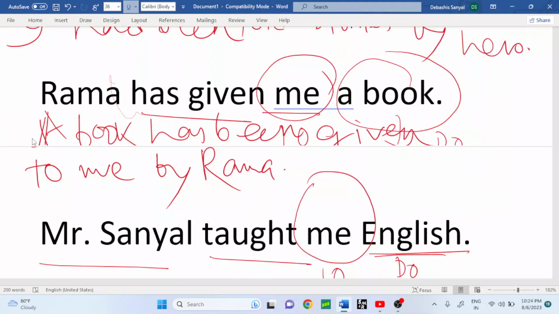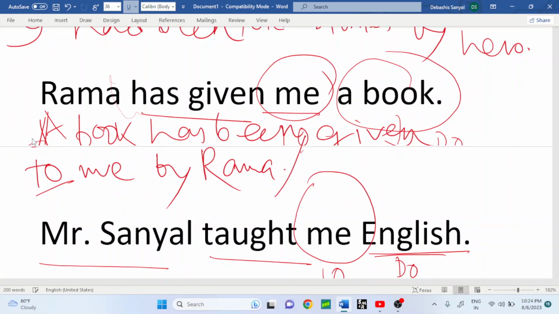I have already said that if there is no to, when we are going to make the sentence a passive one, and if we start the sentence using the direct object, it's also right. A book has been given to me by Rama, or a book has been given me by Rama.